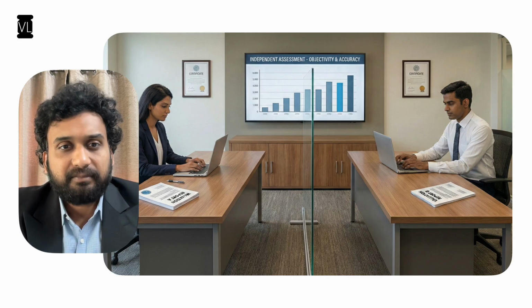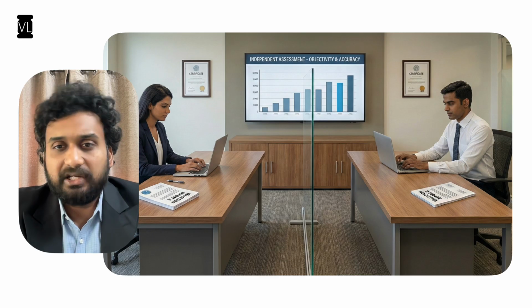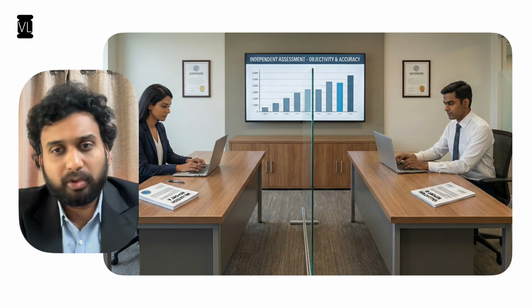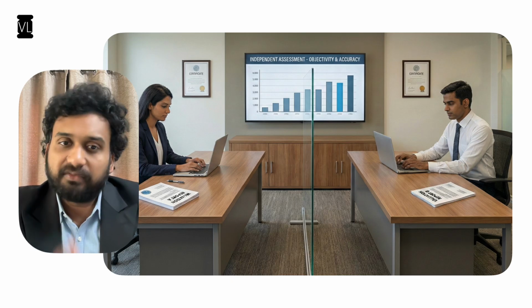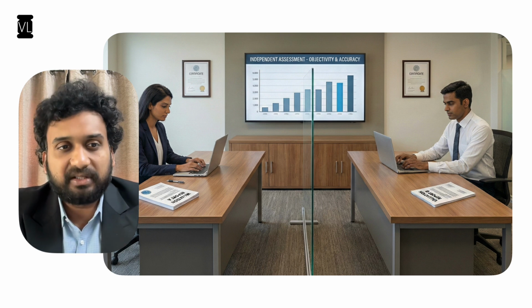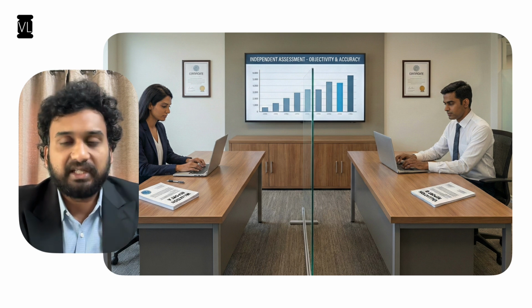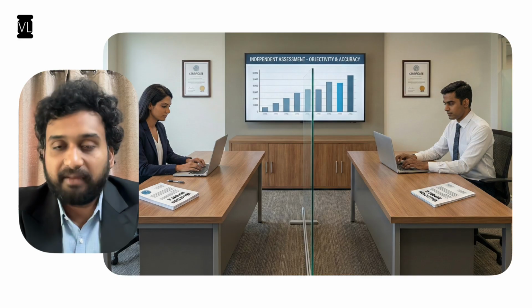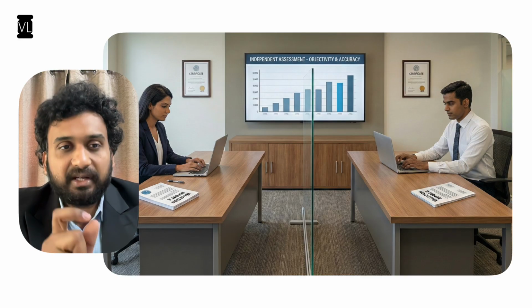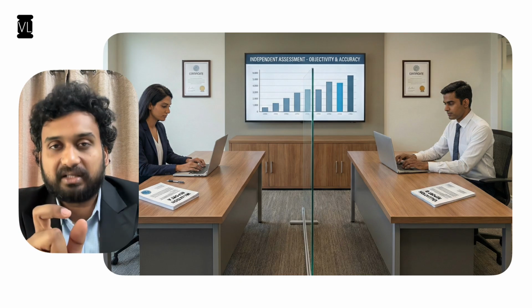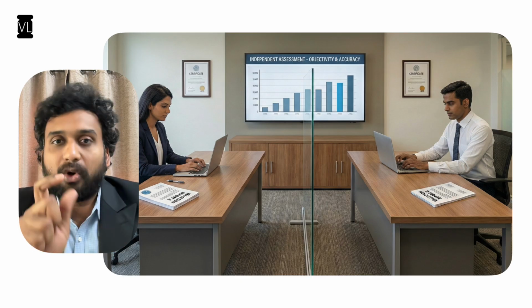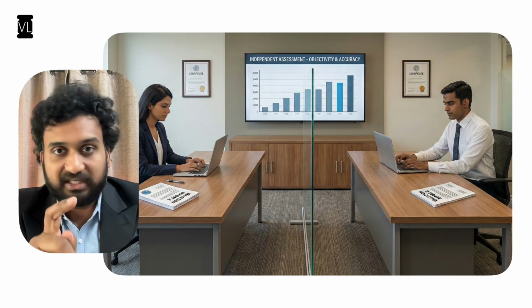And then, of course, after the values are ascertained by both the valuers in the liquidation process or in the corporate insolvency resolution process, the average of these values will be taken in order to ascertain either the fair value and liquidation value in CIRP or the realizable value in the liquidation process. So the average of the two estimates provided by the registered valuers of each class will be the value of that particular class. So the average is an extremely important thing.